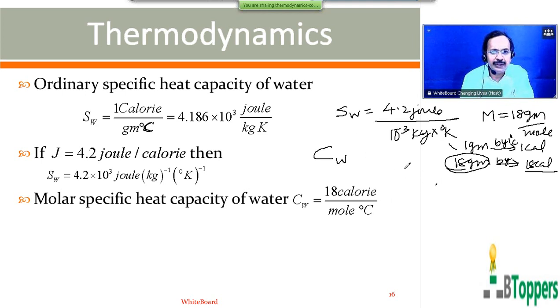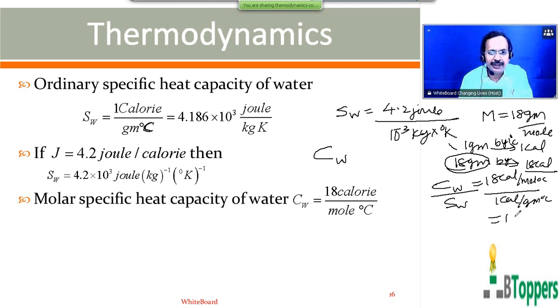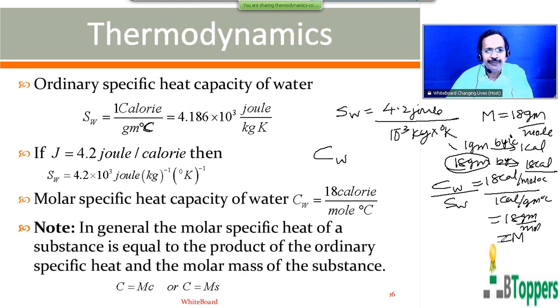If you divide the molar specific heat of water with the ordinary specific heat of water: the molar specific heat of water is 18 calorie per mole per degree centigrade, and the ordinary specific heat of water is 1 calorie per gram per degree centigrade. You get 18 gram per mole, which represents the molar mass. That means the ratio of the molar specific heat of water to the ordinary specific heat of water gives you the molar mass or molecular weight of water.